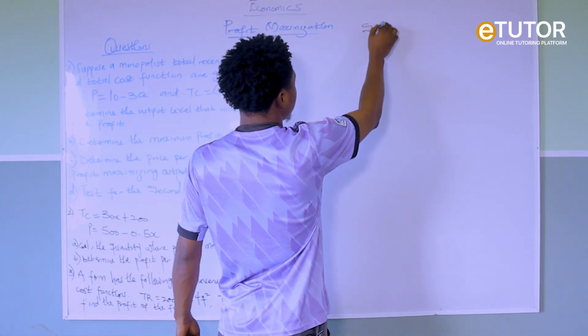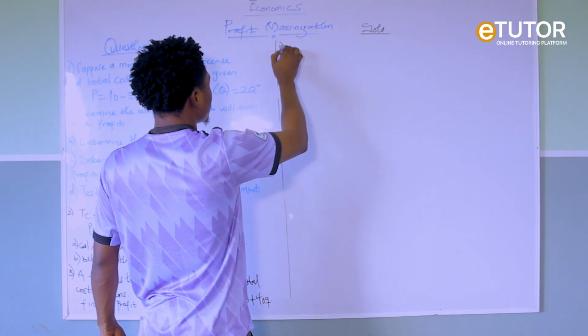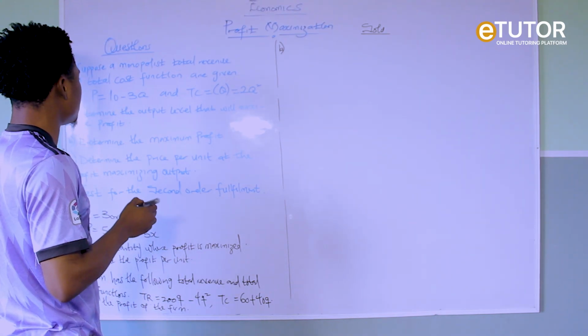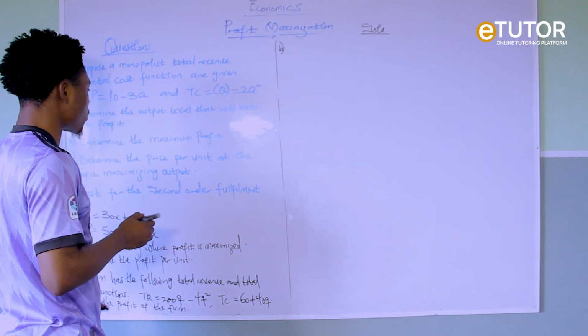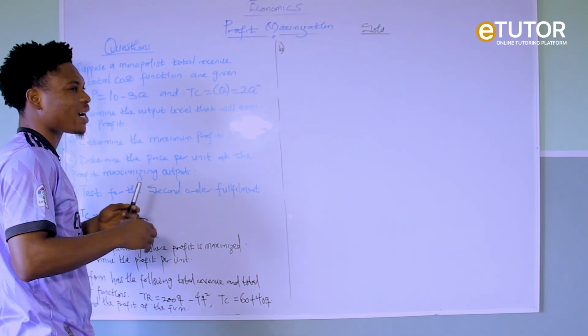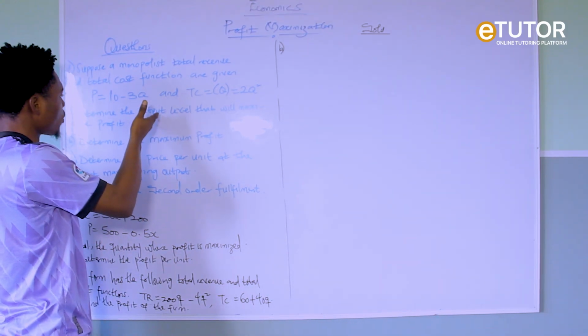So let's look at the solutions to the first question. The first one, 1A, they said determine the output level that maximizes profit. Now when you come across this type of question, you have to look at the condition. What condition binds this question?